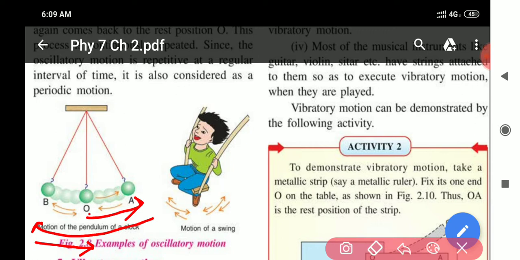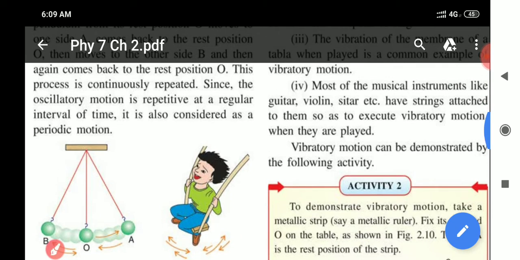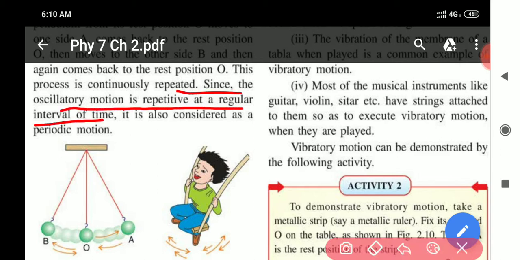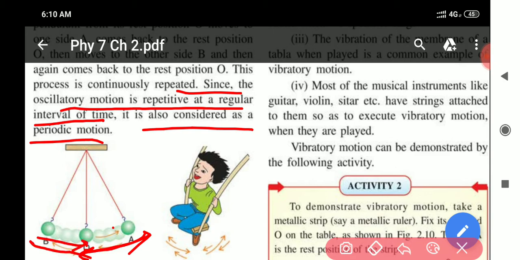In the case of a swing also, this is what is happening. It is moving from the mean position backward and then forward. So this process is repetitive. Since the oscillatory motion is repetitive at a regular interval of time, it is also considered as periodic motion. From O it is moving to A, then a certain time is fixed, then it is coming back to O, then a certain time is fixed, then from O to B and from B to O. So this motion is known as periodic motion.